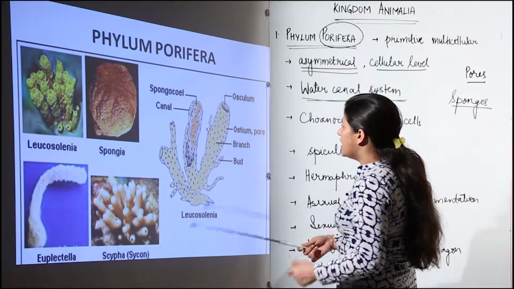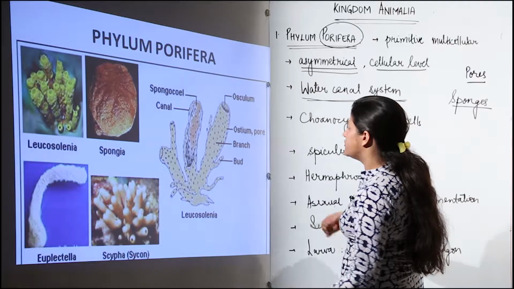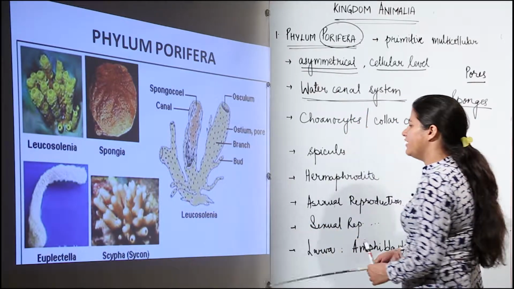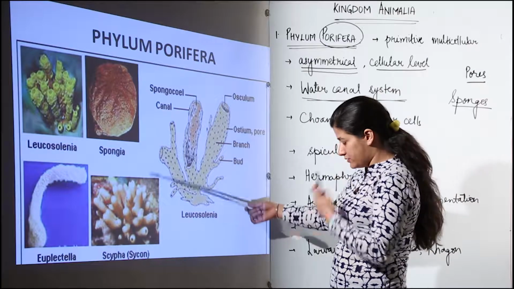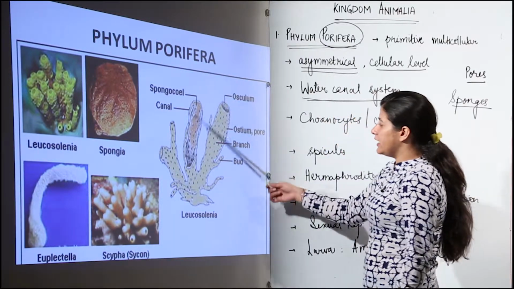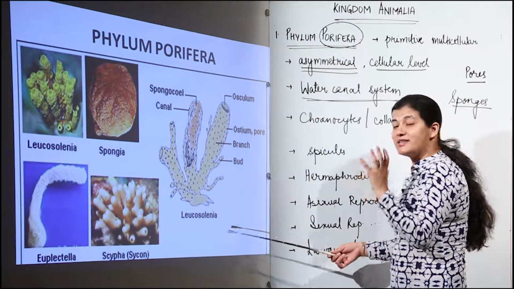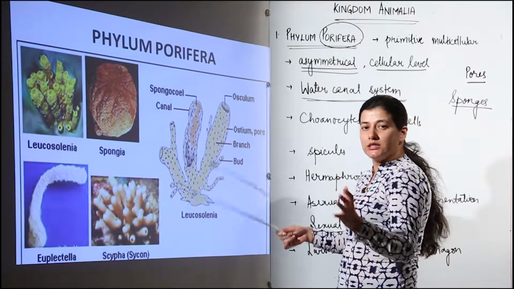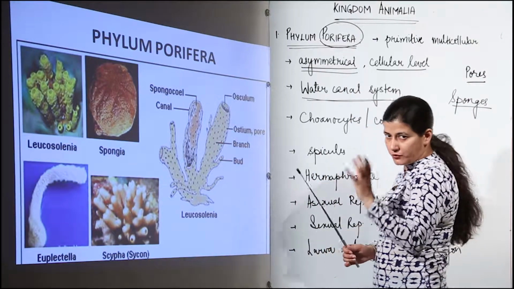We have a freshwater sponge known as spongilla, we have euspongia, we have the simplest sponge that we study, that is sycon, and leucosolenia, you will be surprised to know that it is a sort of best example to study the sponges, because when we study sponge, we have to deal with few things.